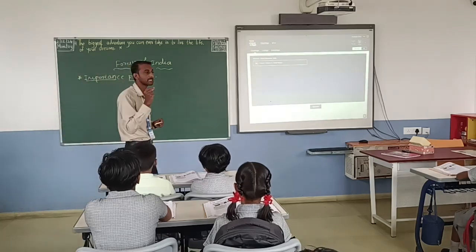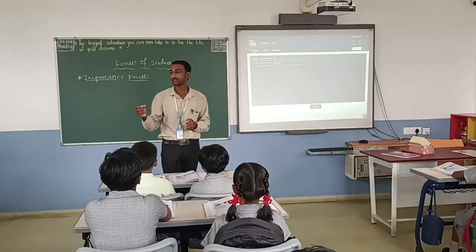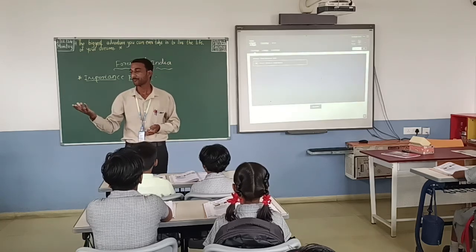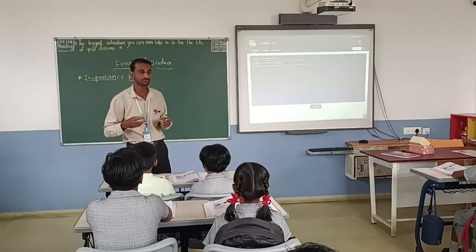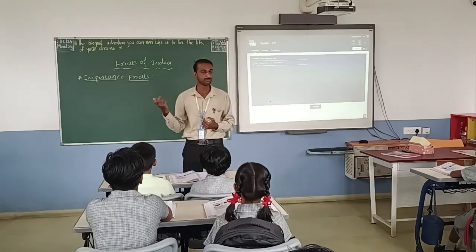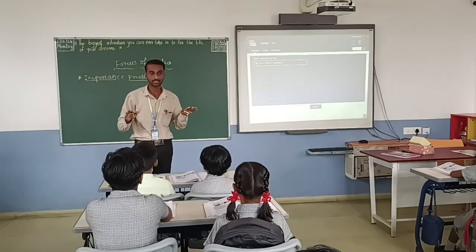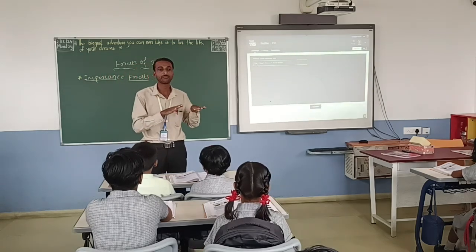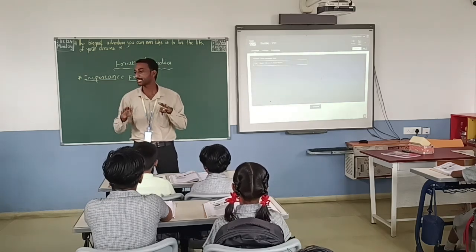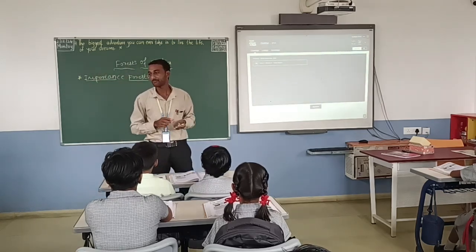So the forest gives us oxygen, and it also increases the rainfall. Means if forest is there, then rain will fall, and the ecological balance system will be there. We have to balance everything on the earth properly. If things are not balanced properly, then it is very difficult to survive on the earth.